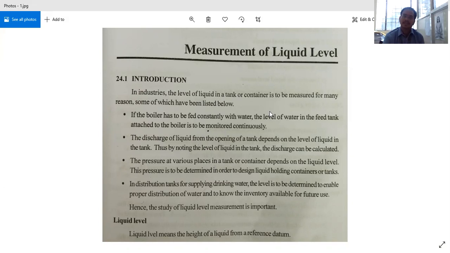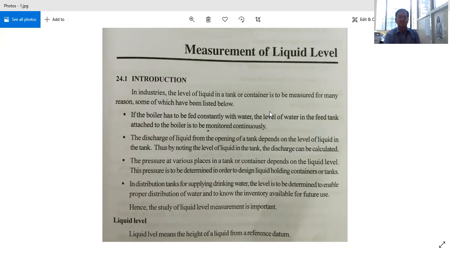When greater will be the head, then the pressure exerted at the bottom or the opening of the tank will be high. So that will also indicate the discharge. That will also require us to measure the level of a tank in order to get the proper discharge of the liquid from the tank.